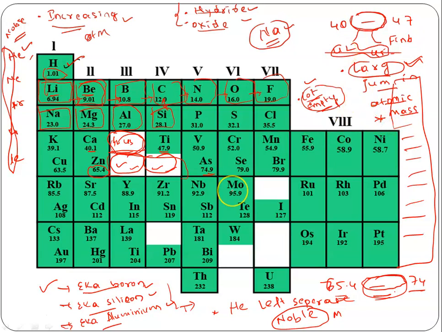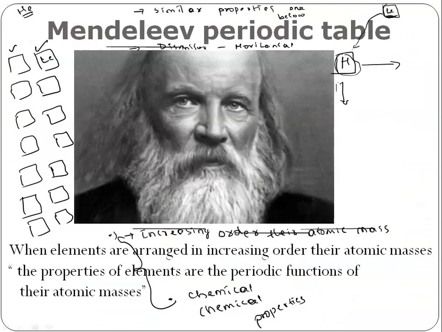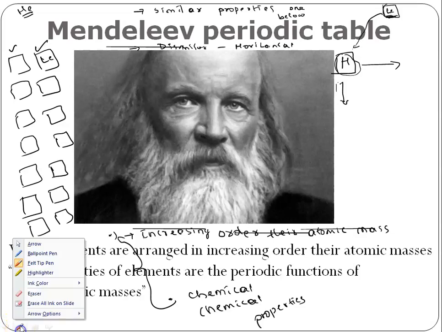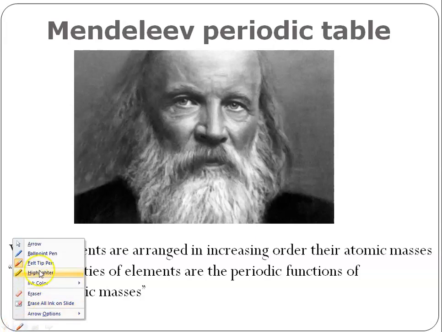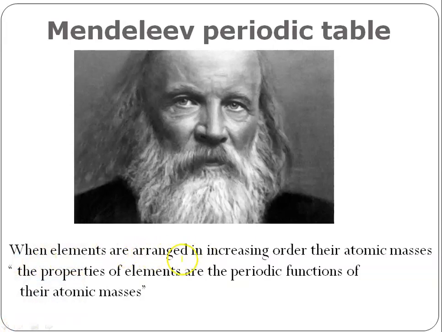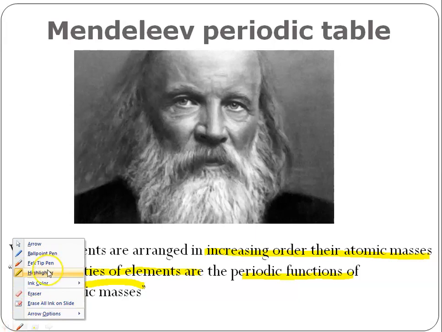By doing all of these experiments, he gave his law. What is that law? He said that when we arrange elements in increasing order of their atomic masses, then the properties of the elements are the periodic functions of their atomic masses. Periodic function means that after a certain fixed period, there is a repetition of the properties taking place. It means what?